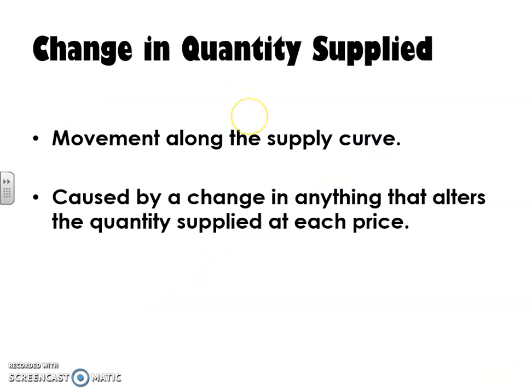So remember, movement is only going to be when the price is changing, and a movement is just dot to dot. We had talked about this last week, so that's going to be different. Whenever there's a movement along the supply curve, that's caused by a change in anything that alters the quantity supplied at each price. So each individual price, not the whole price, is going to cause a movement.